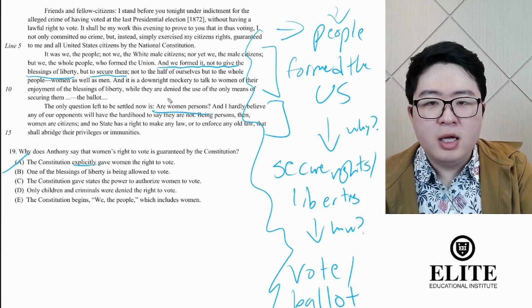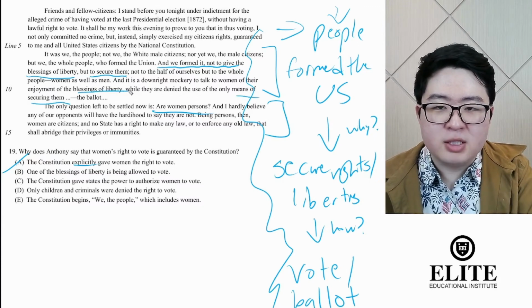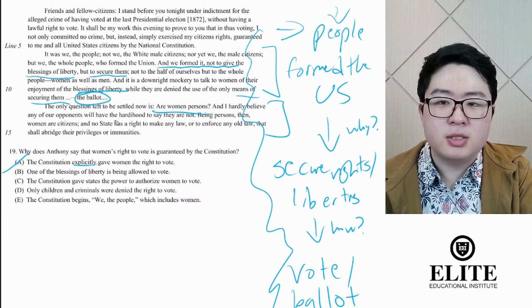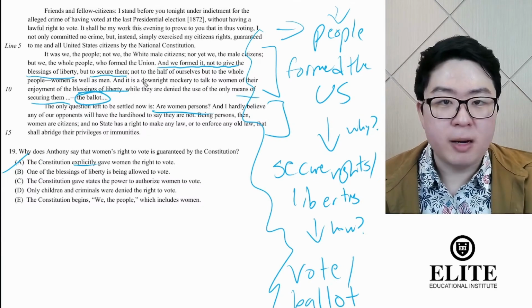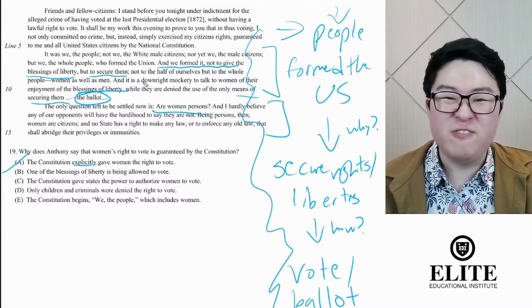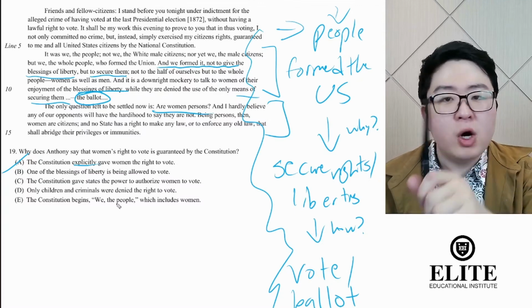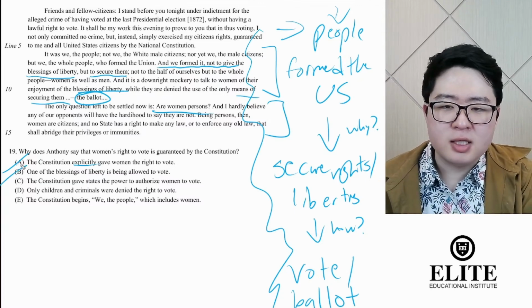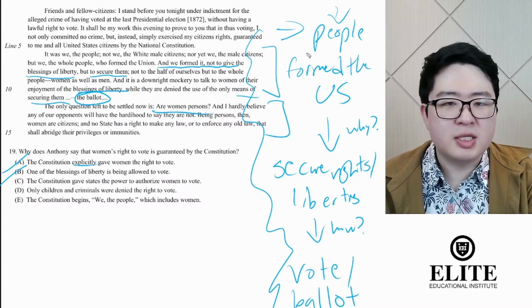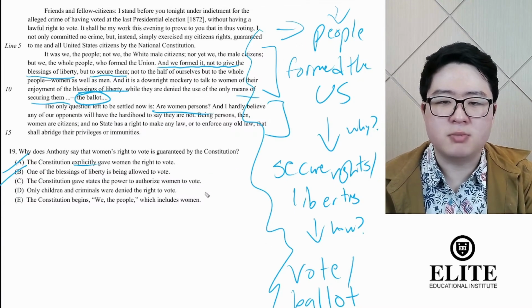And the means of securing them, the blessings of liberty, is the ballot. So she says that voting is a way, a process, a means, a vehicle by which people can secure the blessings of liberty, not one of the blessings of liberty specifically. So B doesn't quite make sense textually, and it doesn't go through this whole line of logic when it comes to women either. So B doesn't make sense.